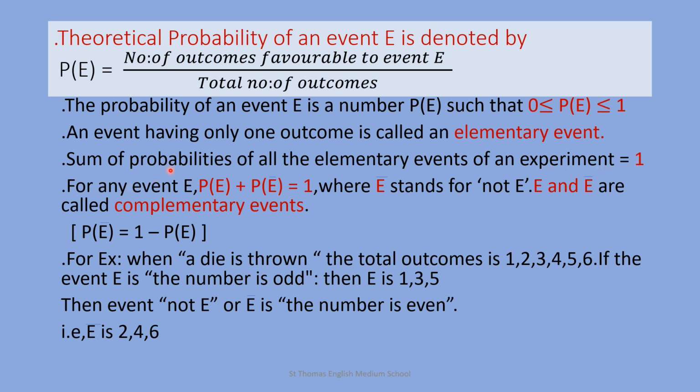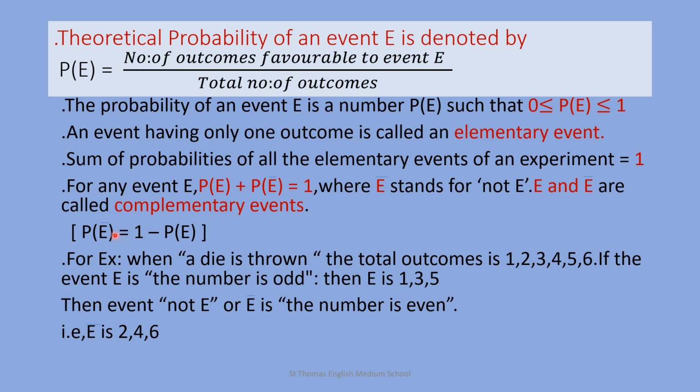For any event E, you have E bar, which stands for not E. E and E bar are called complementary events. That is, P of E plus P of E bar is equal to 1.